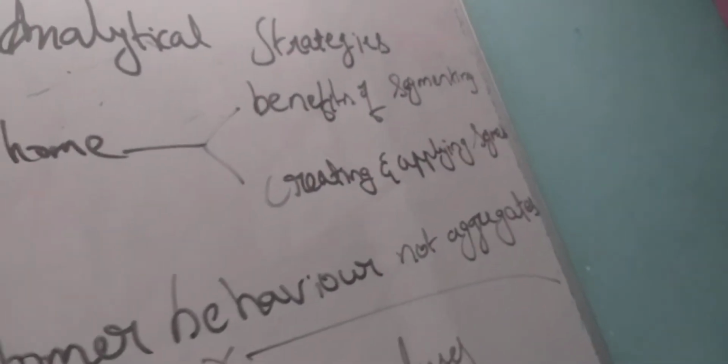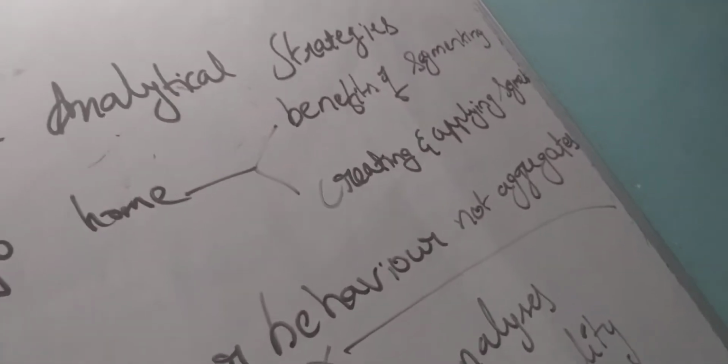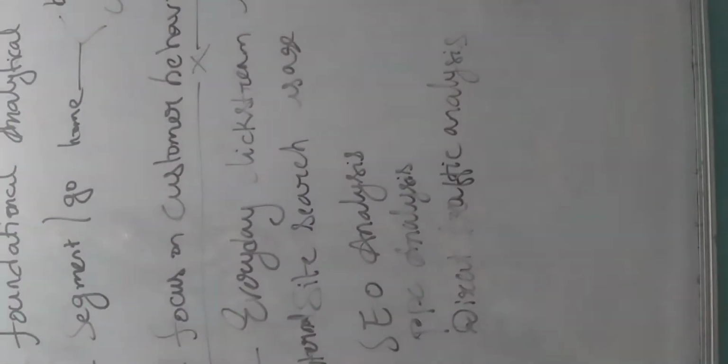So let us see what is segmentation, how do you segment, what are different benefits of segmenting, and how do you create and apply different segment bases, right? So if you take an example, like right now we are under a crisis of COVID-19, right? So if you see, even I hope your Python sir has already made an app which shows you how to analyze the data regarding COVID, or if you can see any other statistical data available on COVID-19 statistics, you can see that there are different ways. They are not simply saying that throughout the world the COVID cases are 11 lakhs or 12 lakhs or 1 million, nothing like that. They are showing country wise, isn't it?